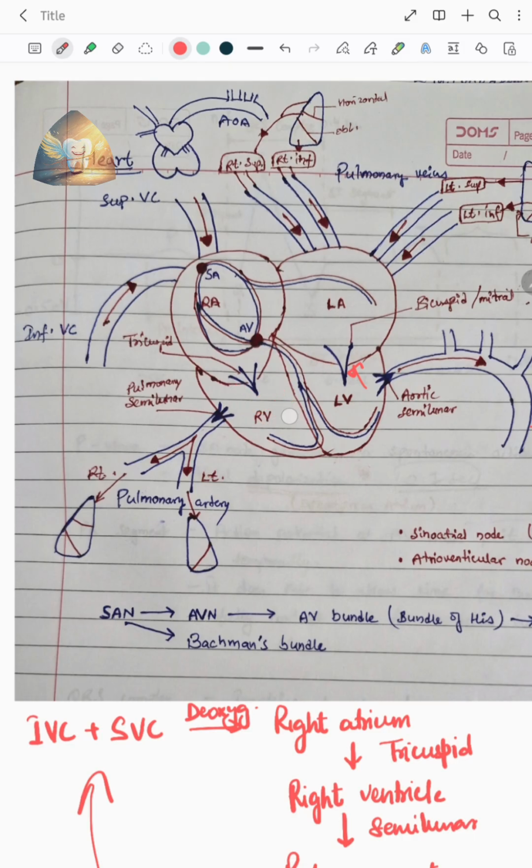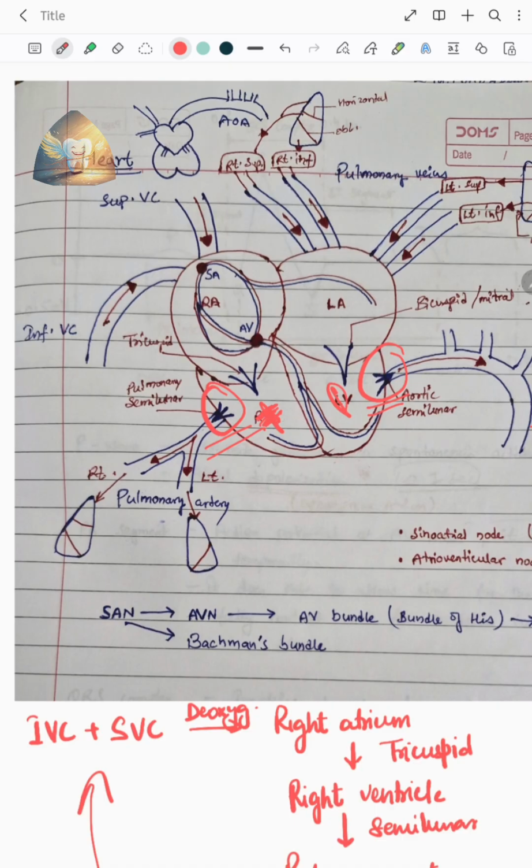Now the second sound, that is dub. It occurs whenever the semilunar valve closes. These valves also close with a snap. Aortic valve and the pulmonary semilunar valve, they close whenever there is end of ventricular contraction and there is diastole or the relaxation of ventricles.